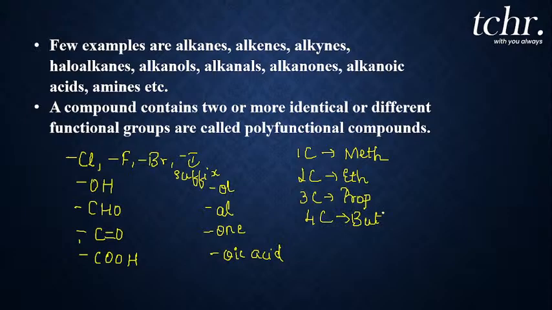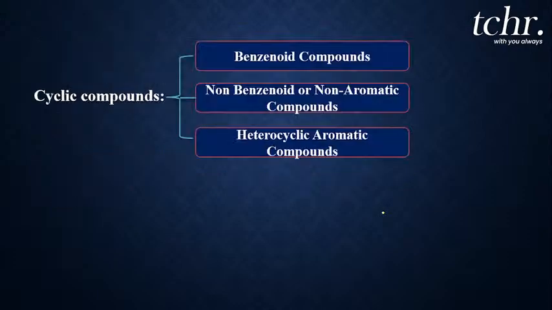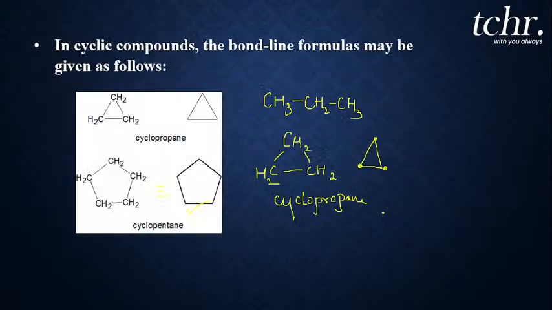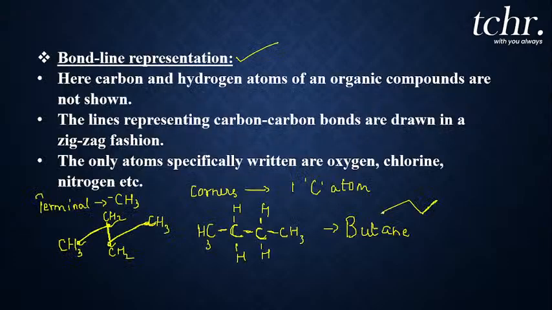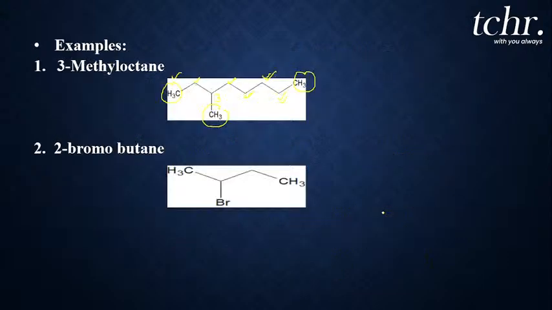So combining all this information, it will be easy for us to give a nomenclature to any of the organic compounds, whether it is one functional group or polyfunctional group. Is that clear? So in today's session, we got a great knowledge of representing any organic compound in a condensed form, complete form, and also a bond-line way of representation. So any compound given to you, you should be able to represent it in a bond-line form.